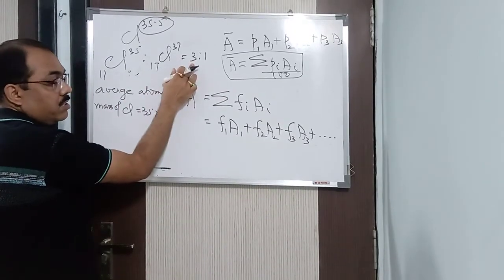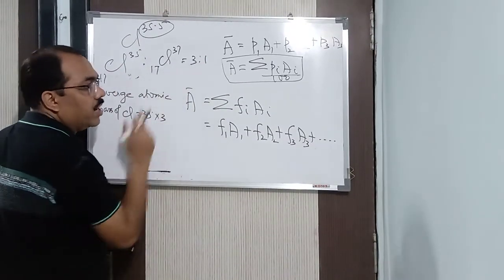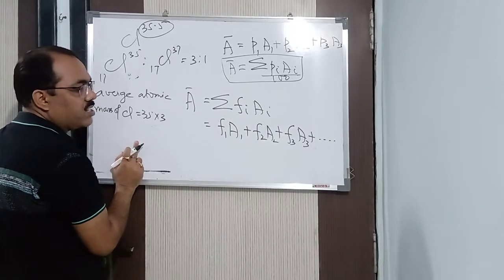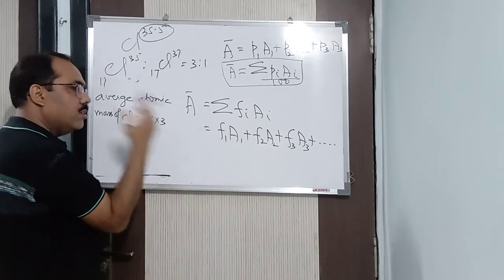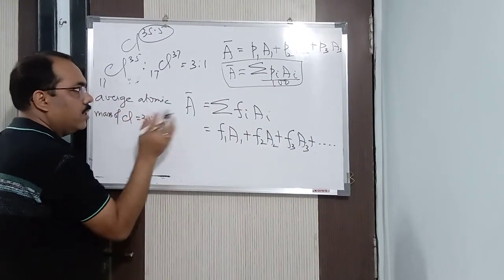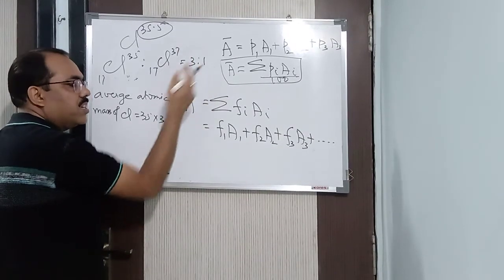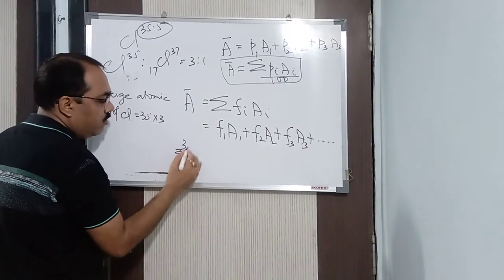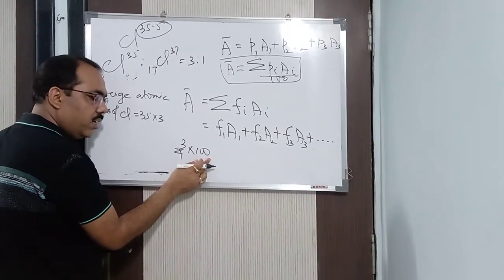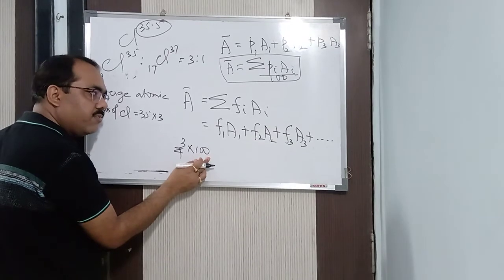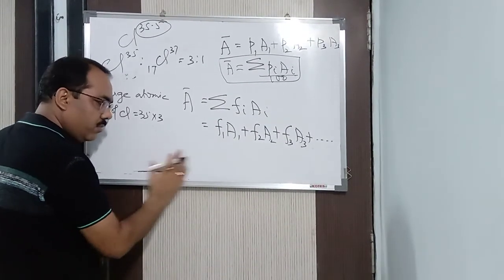That is 75%. If it is given in percentage, it will be given as 75%. If it is given in fraction, it will be given as 0.75. In ratio, this is being given. Same thing. Understand the concept. The total is 4, 3 plus 1 is 4. So in terms of percentage, it will be 3 by 4 into 100. How much do you get? 75%. And in terms of fraction, 75% is 0.75. Clear now?